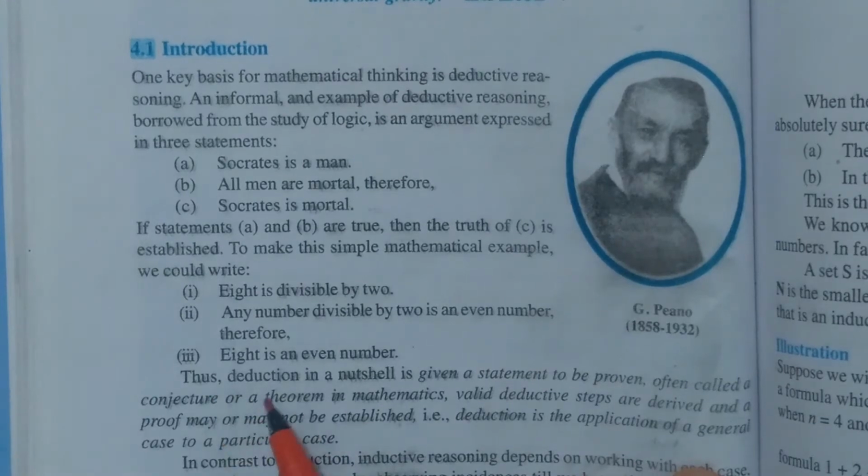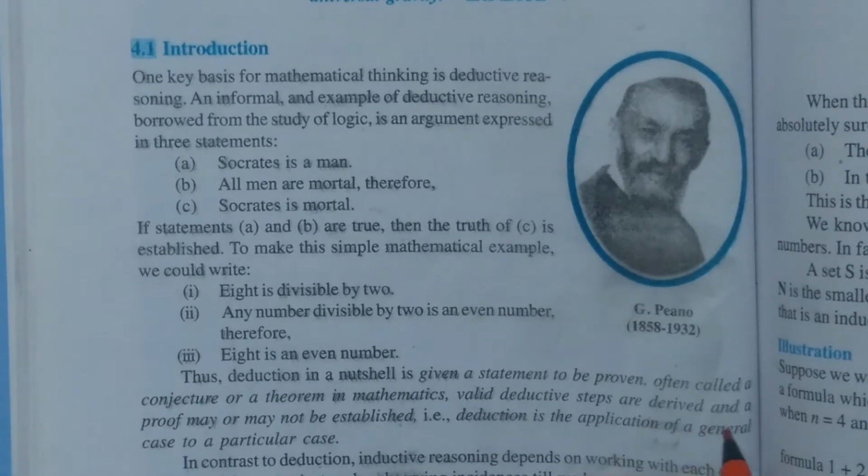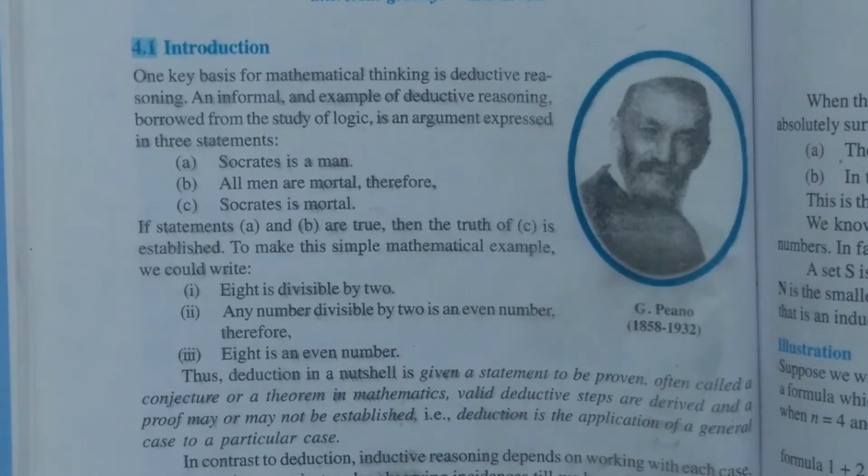Now, thus, deduction in a nutshell is: given a statement to be proven, often called a conjecture or a theorem in mathematics, valid deductive steps are derived and a proof may or may not be established. That is, deduction is the application of a general case to a particular case.